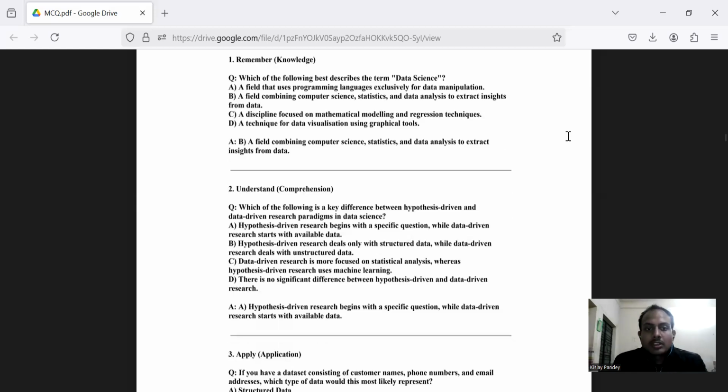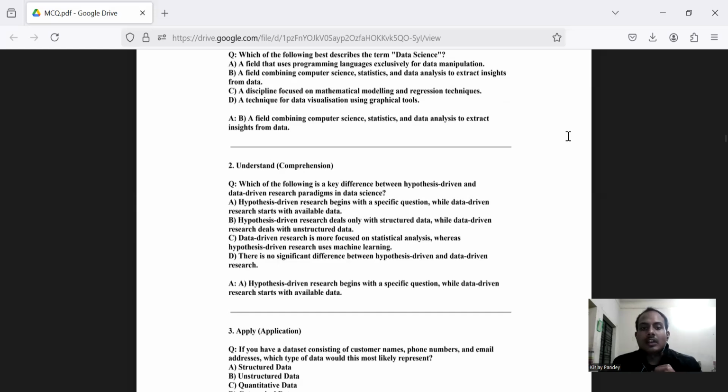Now we are moving to question number two, where it will check your understanding, how you comprehend your knowledge. The question says, which of the following is the key difference between hypothesis-driven and data-driven research paradigms in data science? Option A says hypothesis-driven research begins with a specific question, while data-driven research starts with available data. Option B, hypothesis-driven research deals only with structured data, while data-driven research deals with unstructured data.